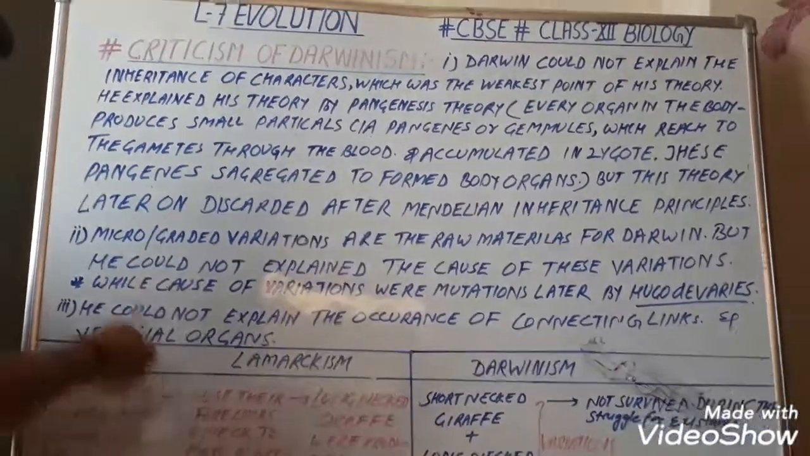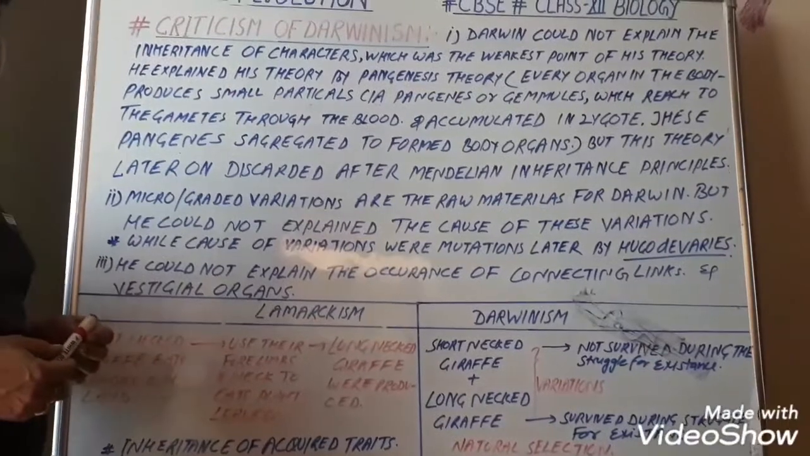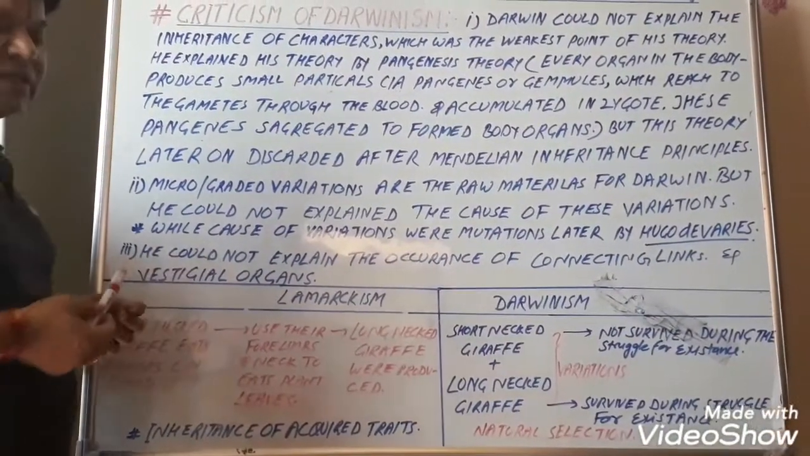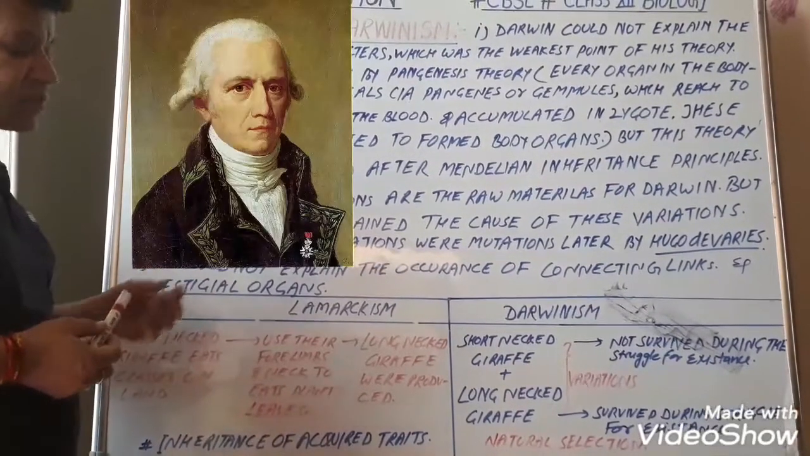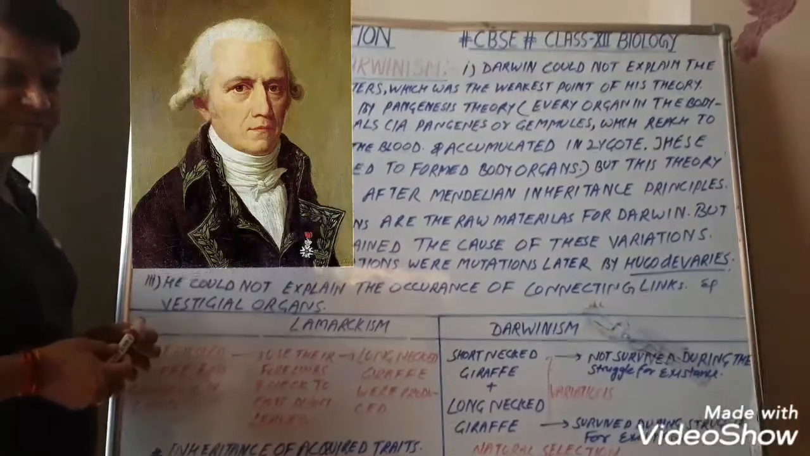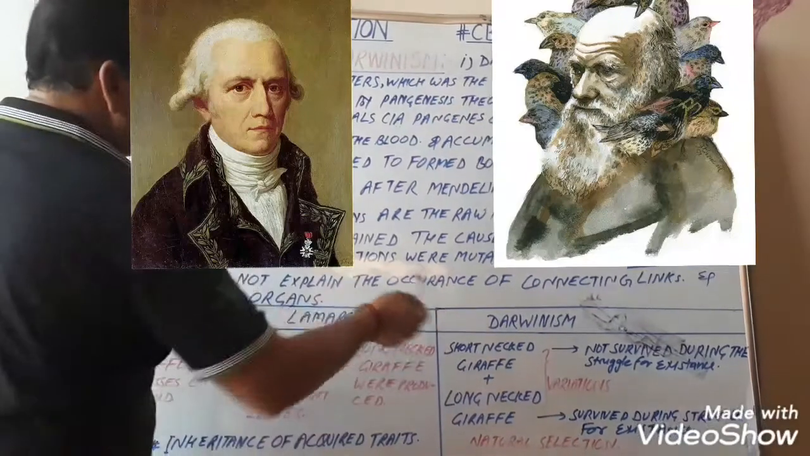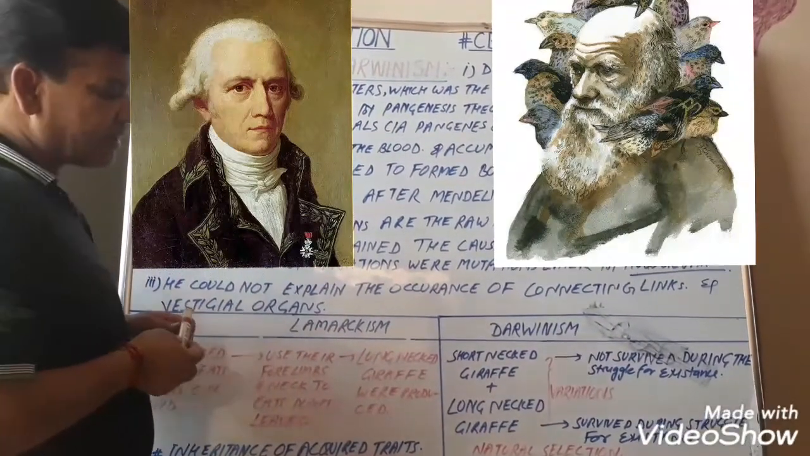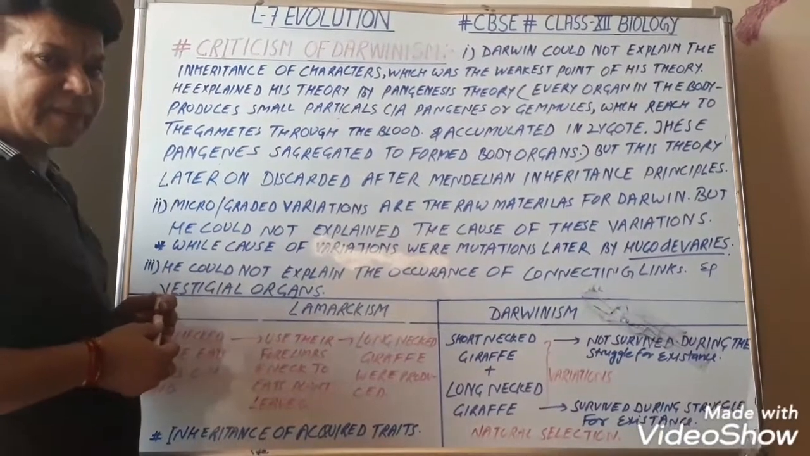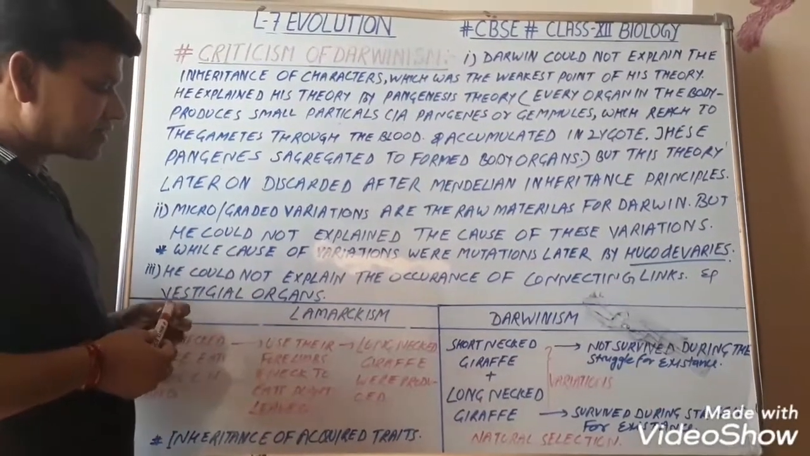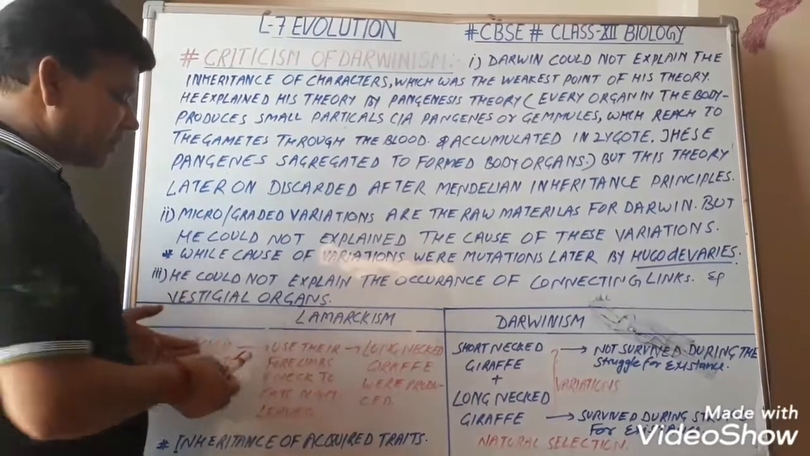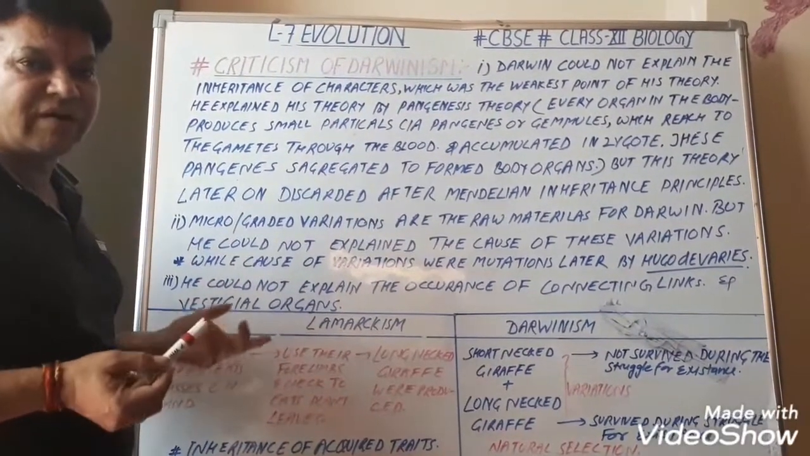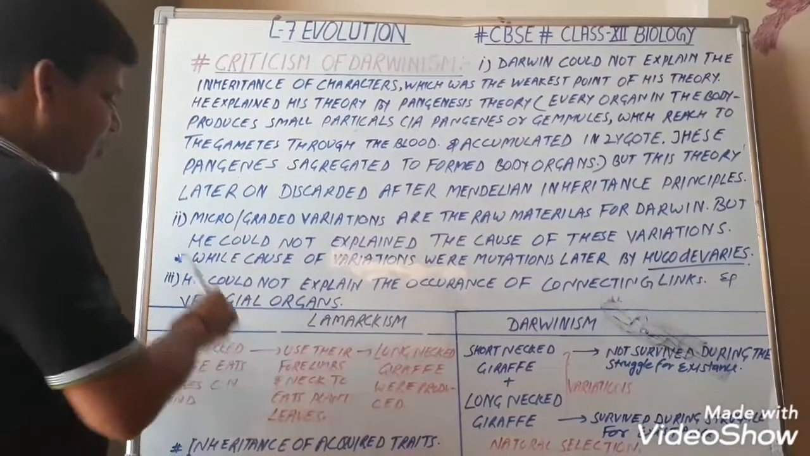Now, differences between Lamarckism and Darwinism. As we know, Lamarck's theory is based on the inheritance of acquired characters, while the Darwin theory is based on the survival of the fittest as well as natural selection. We can understand the differences between Lamarckism and Darwinism by the example of the giraffe. According to Lamarck,